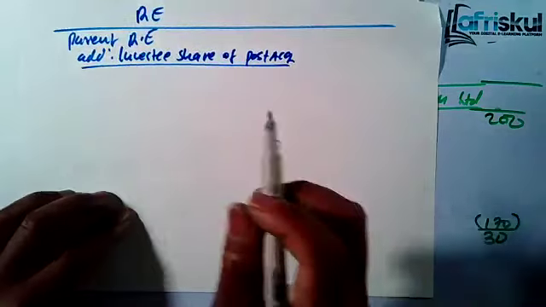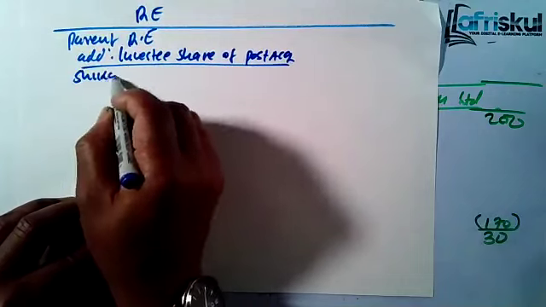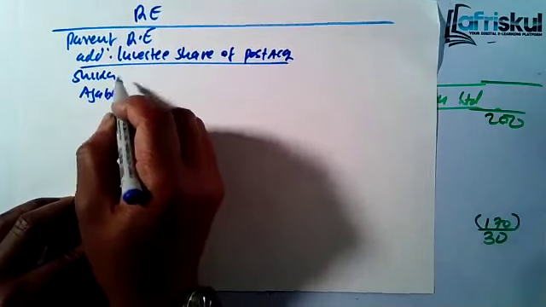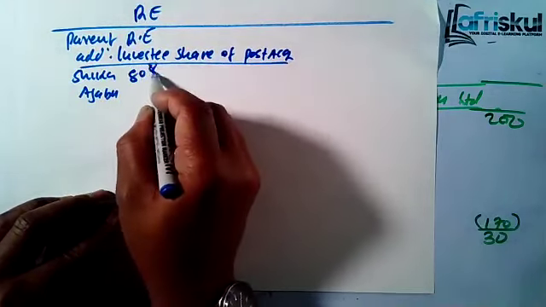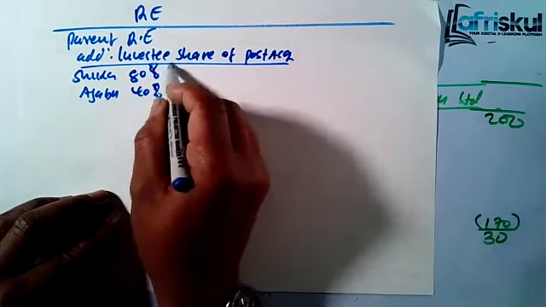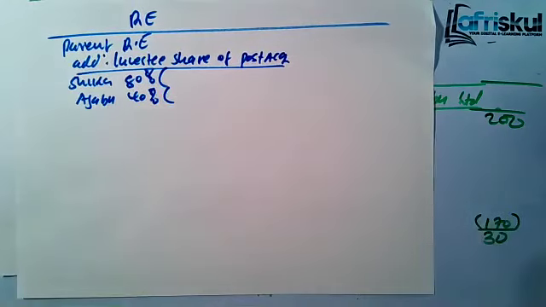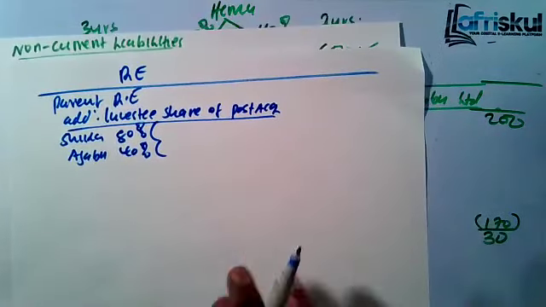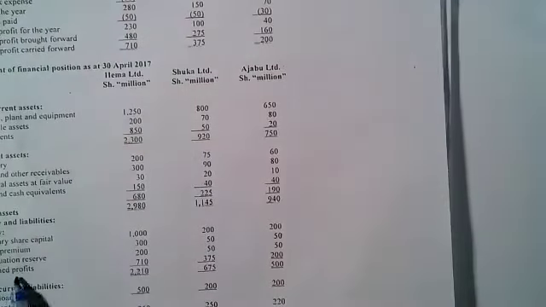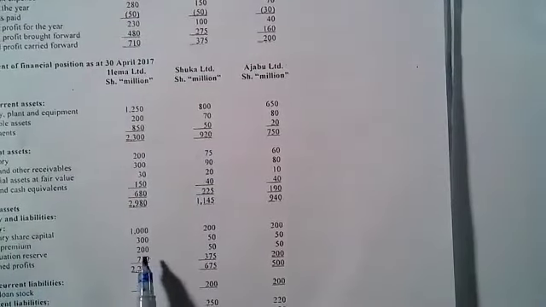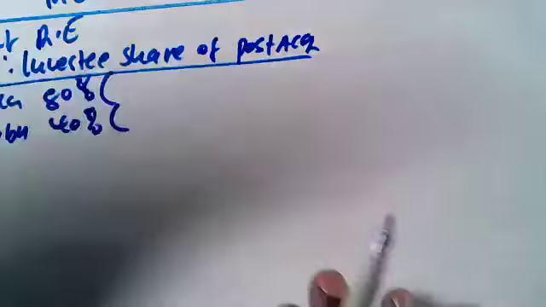In this case we have two investees: Shika, where we have a claim of 80%, and Ajabu, where we have 40%. So for this post-acquisition, let's start with the parent. The parent's retained profit is 710, so you'll take 710.